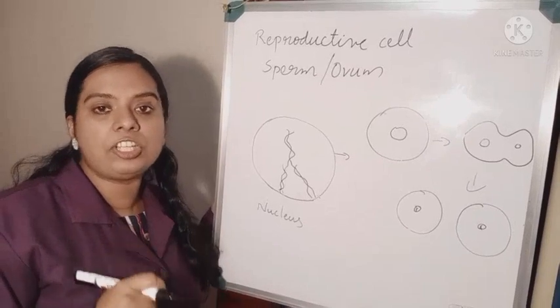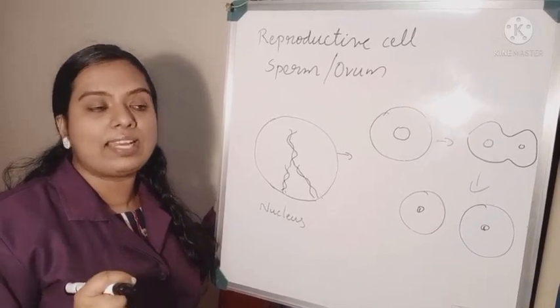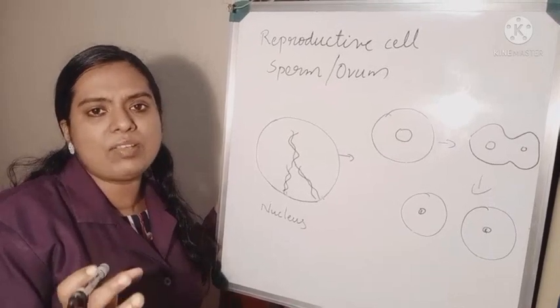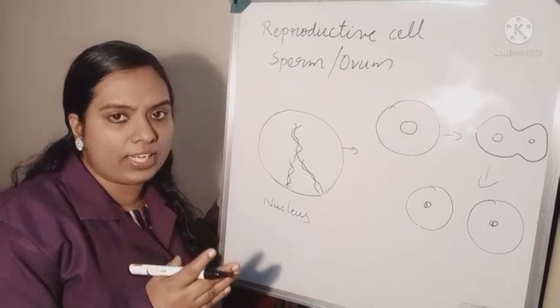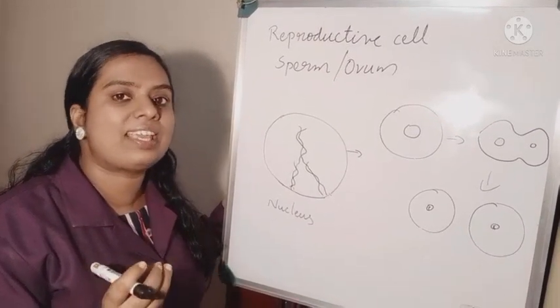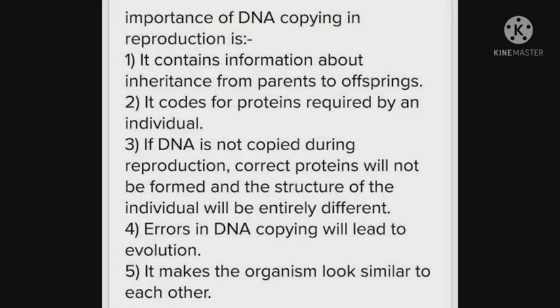These variations are based on the accuracy of DNA copying. There will be some variations at the time of DNA copying. That's why we can see differences between each other. Now let's discuss the importance of variation.